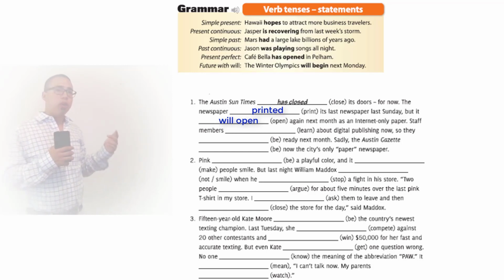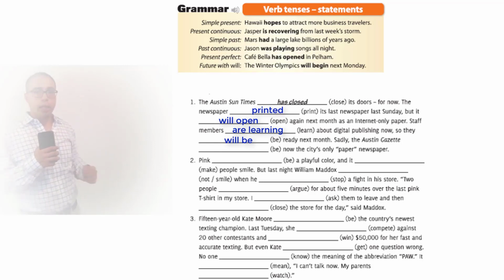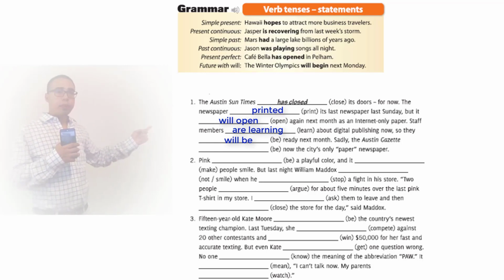Okay, now the next sentence says staff members are learning about digital publishing now, so they will be ready next month. Okay, the verb is learn. We just add an ing because it's something they're doing in the present continuous, and we use are as the auxiliary word.